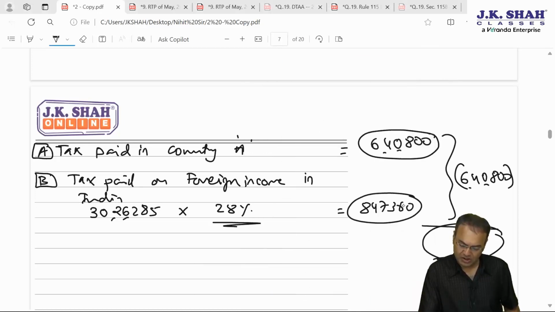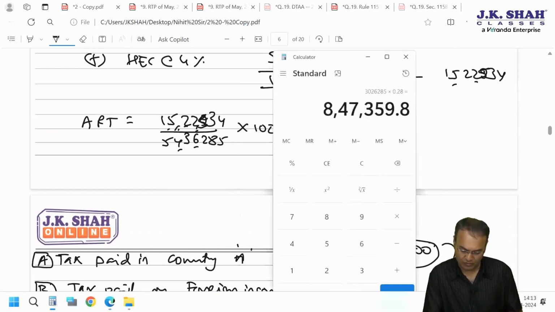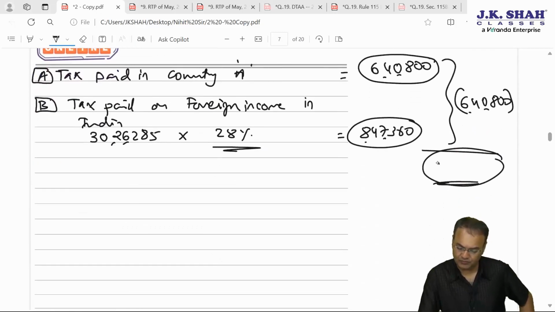Credit will be for 6,40,800, whichever is lower, minus 1522, 534 minus 640, 800, 881, 734.